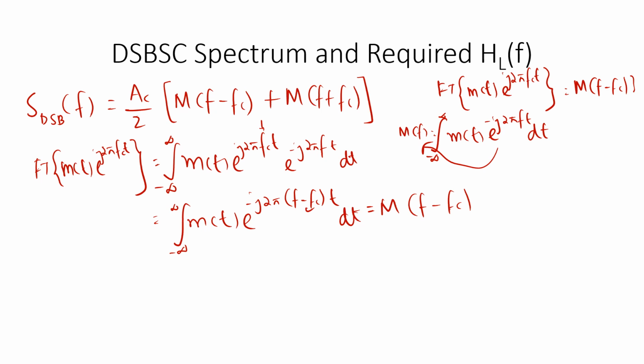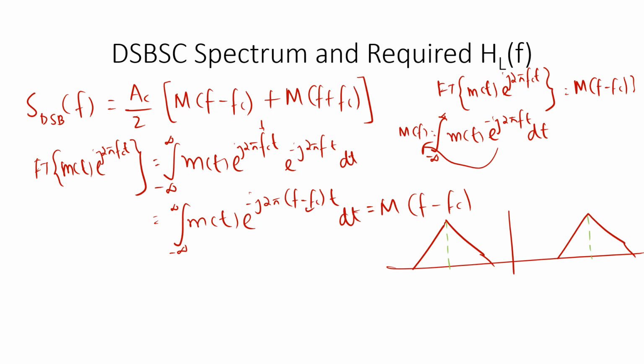So if I draw the spectrum, I have drawn the spectrum here. I'll use some other ink and mark fc, minus fc and all those steps.